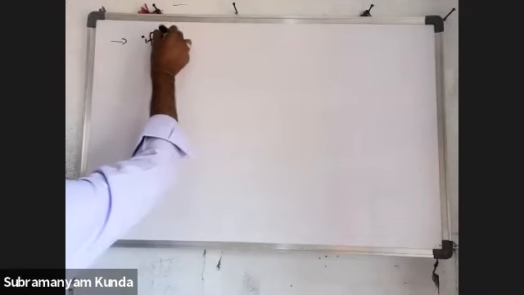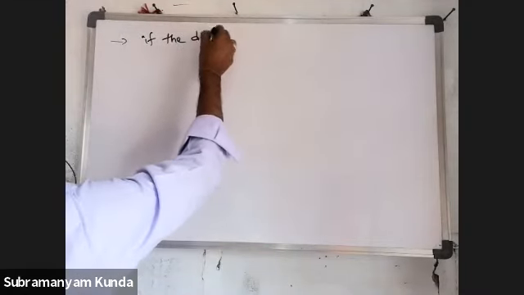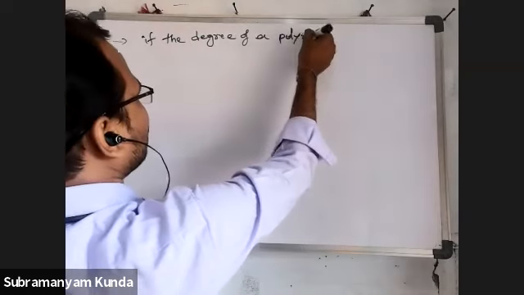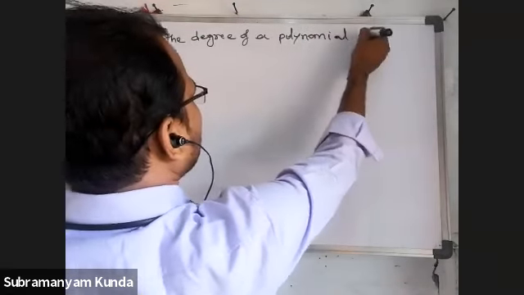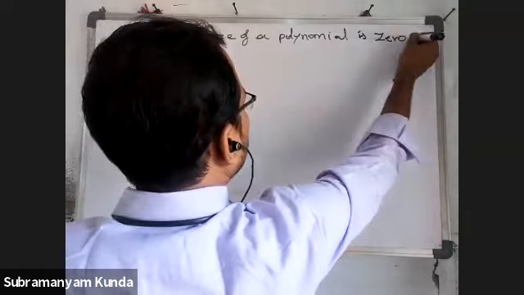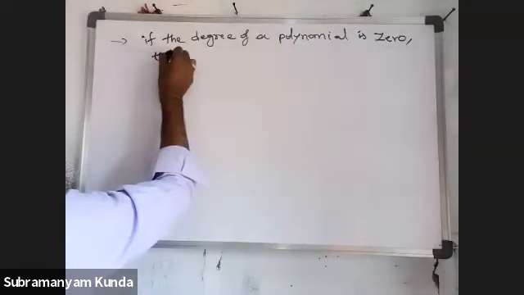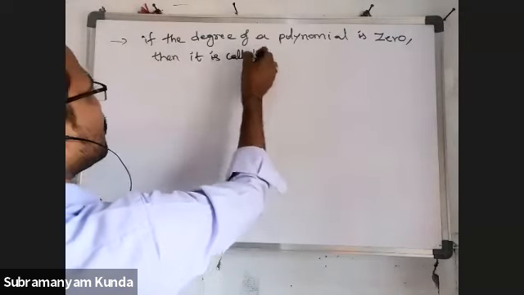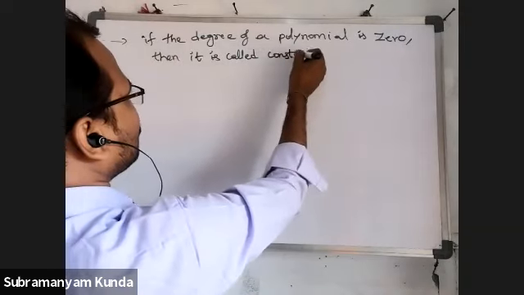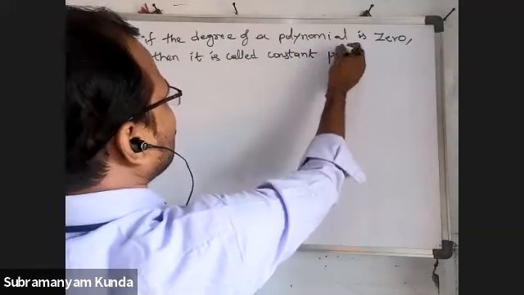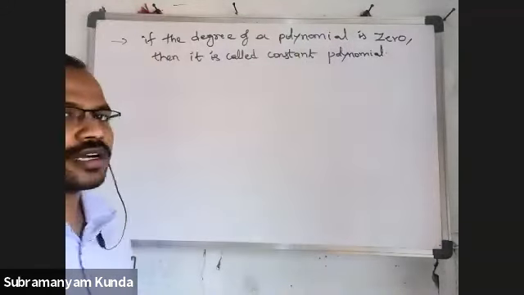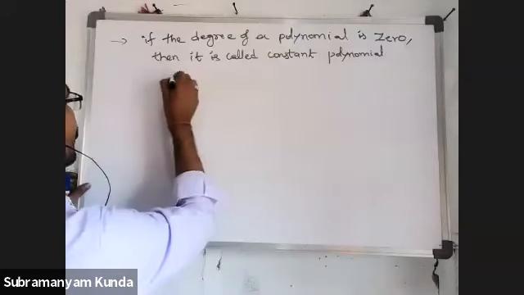So if the degree of a polynomial is 0, then it is called a constant polynomial.